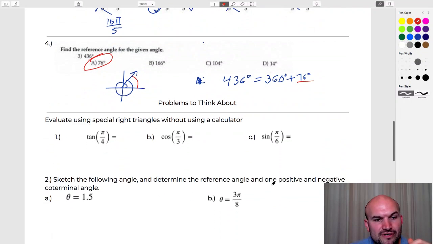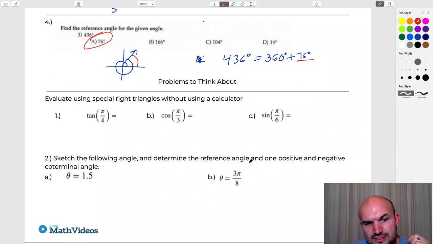And there you go. And then if you're interested, I also did some other angles that you could work on if you wanted some extra help.